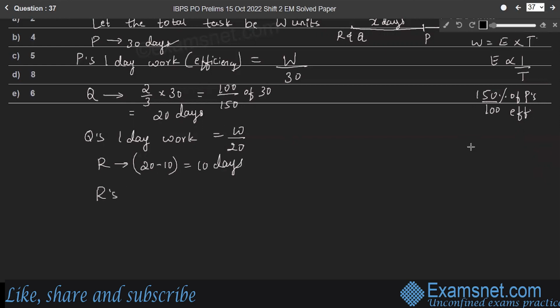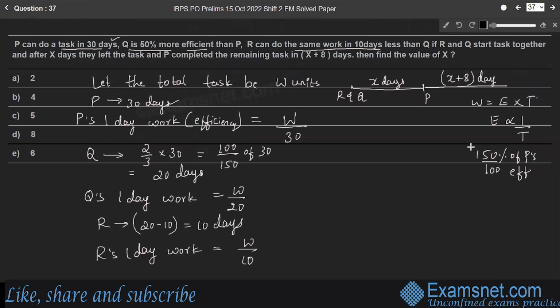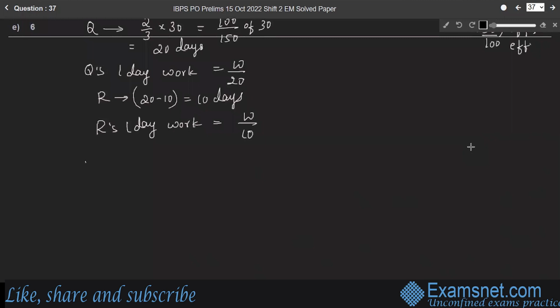And R's 1 day work is, so what is R's 1 day work? W by 10. And at first R and Q start their task and they worked for X number of days, right? Therefore, R and Q's 1 day work. If they start working together, their total 1-day work will be W by 10 plus W by 20, which is 3W by 20 is their 1-day work, but they worked for X number of days.